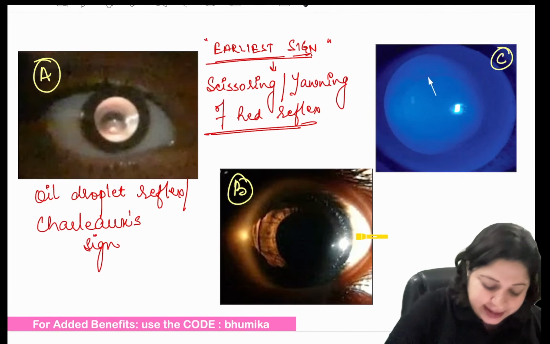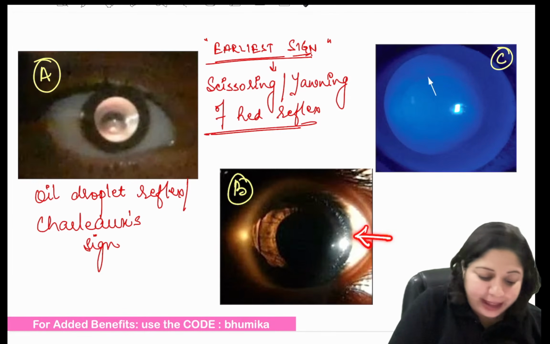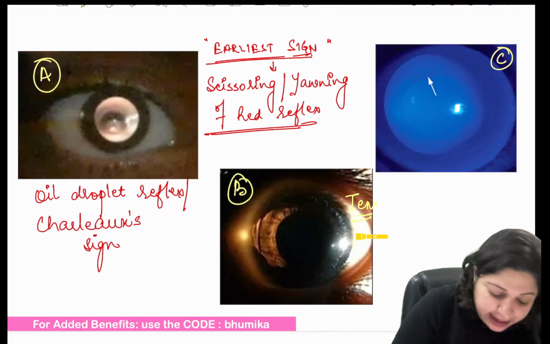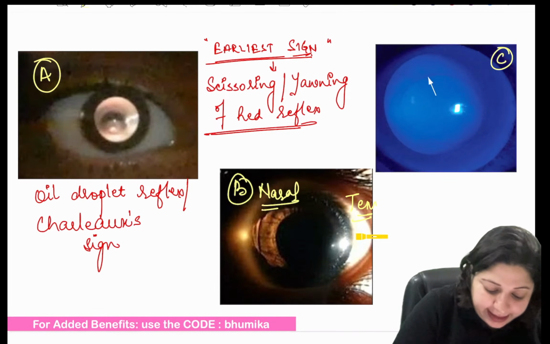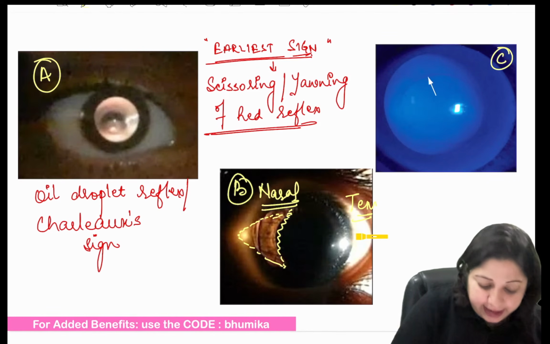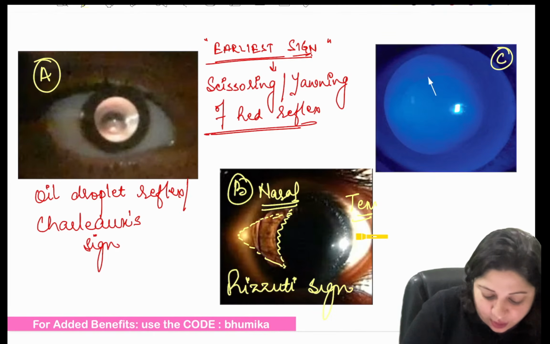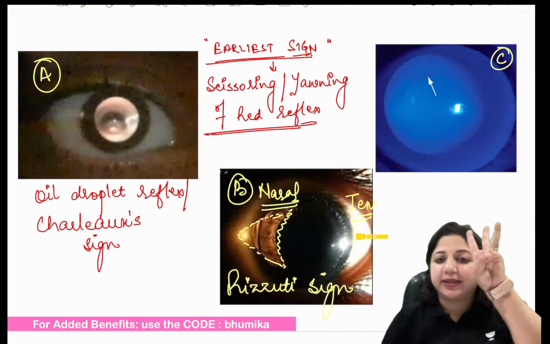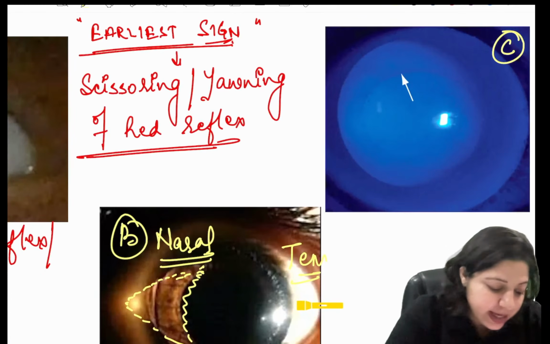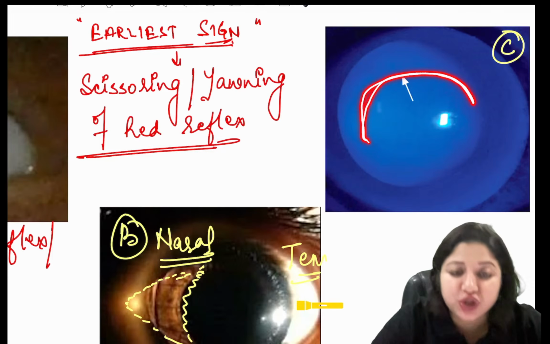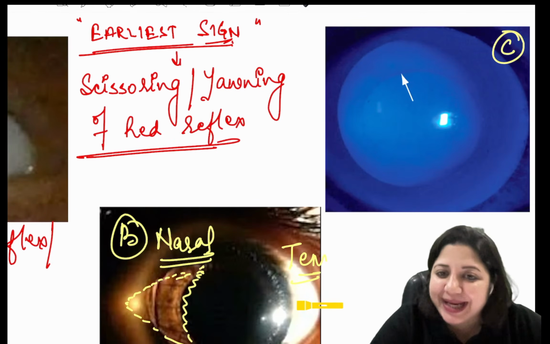The other sign that we see is when you throw the torchlight on the temporal side, the nasal side at the limbus gets illuminated in an arrowhead manner. This is called the Rizzuti sign. The third important sign is a circular structure like this, marked by the white arrow.